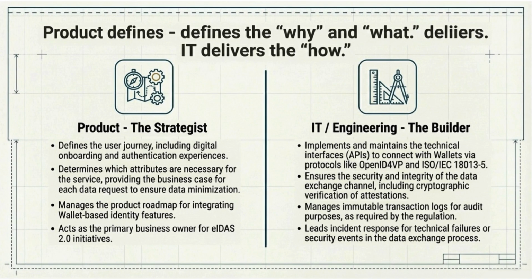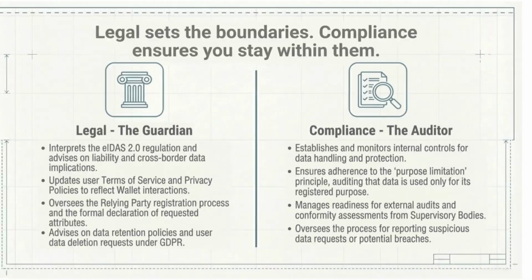Within this coalition, responsibilities must be clearly separated. Product defines the why and the what, shaping the user journey and determining which attributes are truly necessary. IT and engineering define the how, implementing standardized APIs, securing communication channels, and maintaining immutable transaction logs required for audits. Blurring these roles creates risk and inefficiency.